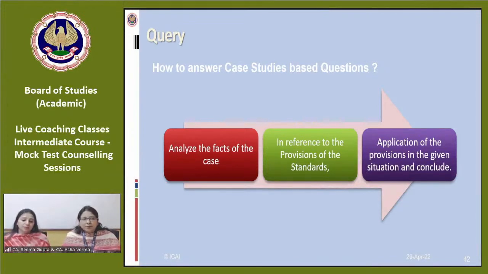Yeah, mock tests are very important because they provide you a sort of training ground for how to appear in the main examination. If you're not sure of any particular topic in that mock test paper, you can know well in advance.